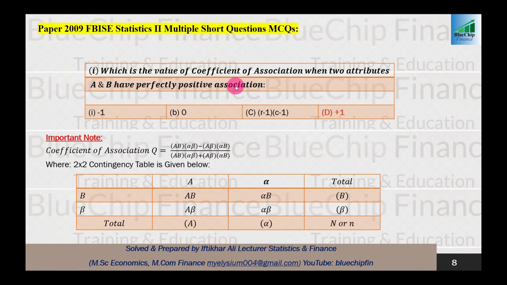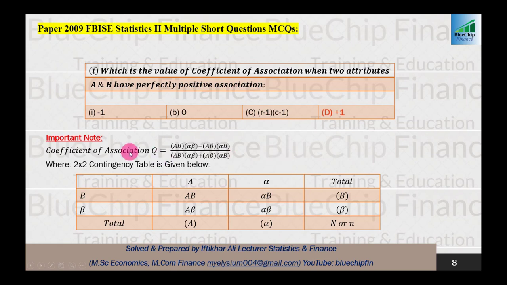Perfectly positive association: if you have seen correlation, +1 always shows perfectly positive association, and -1 always shows perfectly negative association. 0 means that there is no association between the attributes. So, which is the value of the coefficient of association when two attributes A and B have perfectly positive association? Then the answer should be +1. So +1 is your correct answer.